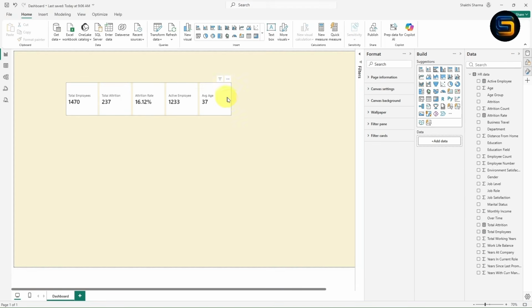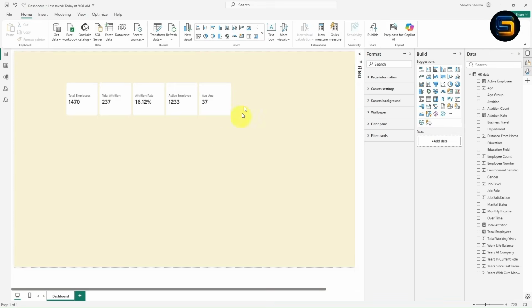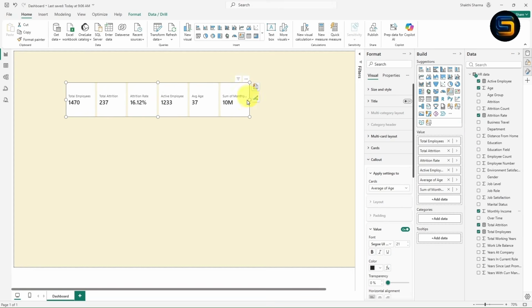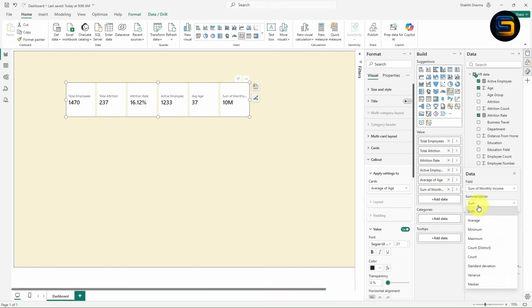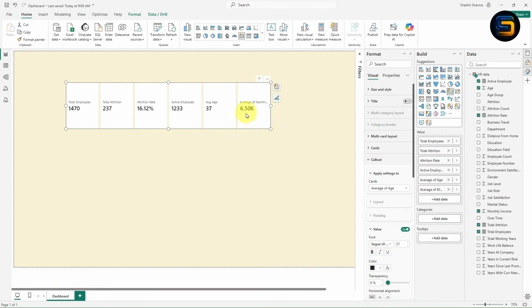Now friends, with this we have completed the 5 KPIs. Now moving to the last KPI, which is average monthly salary. So basically we need to find the monthly salary of the employee. It is very simple. Now just drag this monthly income column inside the value, and you will get 10 million, which is not possible. So what you can do is instead of sum, you can click on average. Once you click on average, you will get the average monthly income.